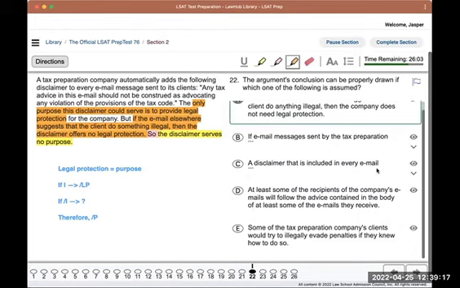At least some of the recipients of the company's emails will follow the advice contained in the body of at least some of the emails they receive. This is not going to guarantee the conclusion. And I do think that the language of "at least some" and "at least some" is a bit of a trap, because for certain types of questions, we do tend to want to lean more towards language like this.